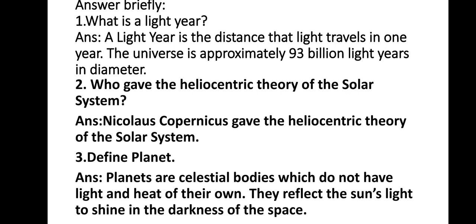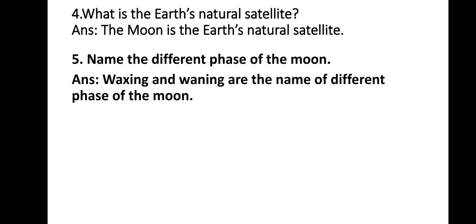Question number 2. Who gave the heliocentric theory of the solar system? Answer. Nicolaus Copernicus gave the heliocentric theory of the solar system. Question number 3. Define planet. Answer. Planets are celestial bodies which do not have light and heat of their own. They reflect the sun's light to shine in the darkness of the space.